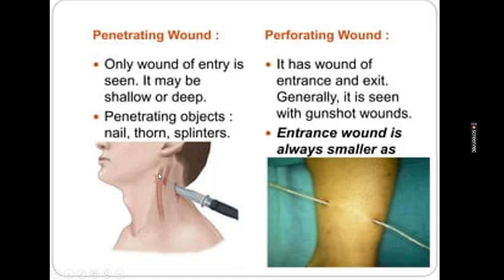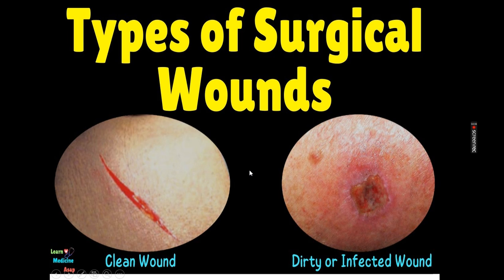In a penetrating wound you can only see the entry point from where the object has entered the body of the patient. It can be any nail, thorn, or splinter. And in a perforating wound you can see the entrance and the exit. So that is the difference between the penetrating and the perforating wound.